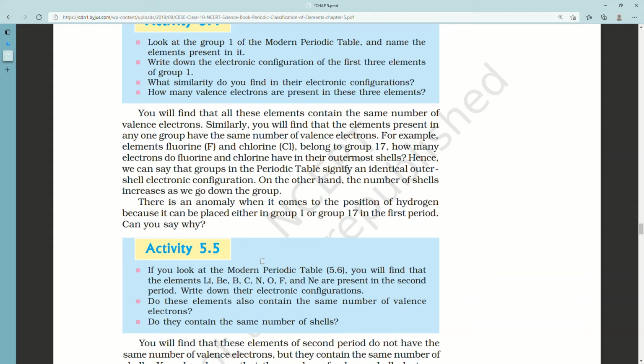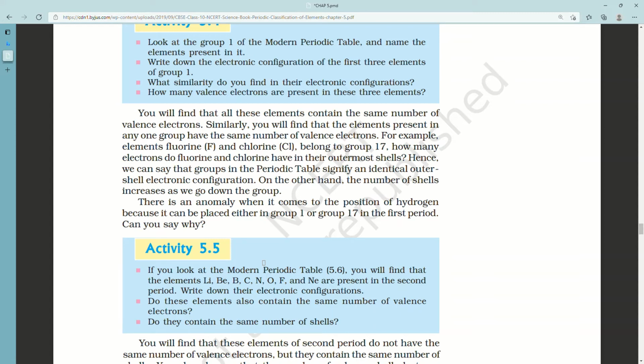For example, fluorine and chlorine belong to group 17. How many electrons do fluorine and chlorine have in their outermost shell? Fluorine's electronic configuration is 2,7, and for chlorine it's 2,8,7, so they have 7 valence electrons, and need 1 electron to form 8 in the outer shell.